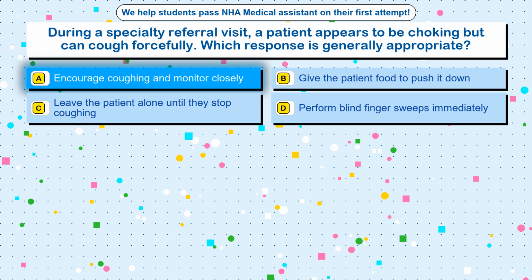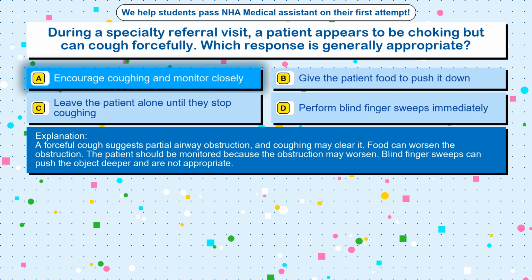The correct answer is option A, encourage coughing and monitor closely. A forceful cough suggests partial airway obstruction, and coughing may clear it. Food can worsen the obstruction. The patient should be monitored because the obstruction may worsen. Blind finger sweeps can push the object deeper and are not appropriate.